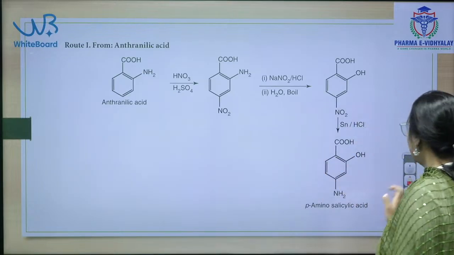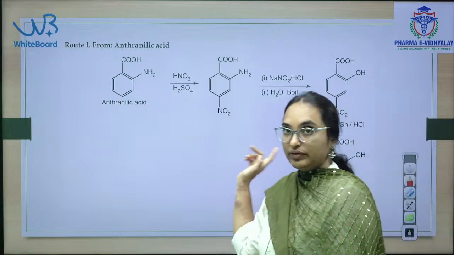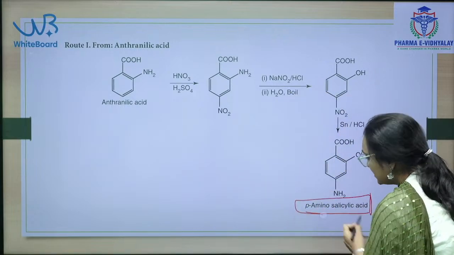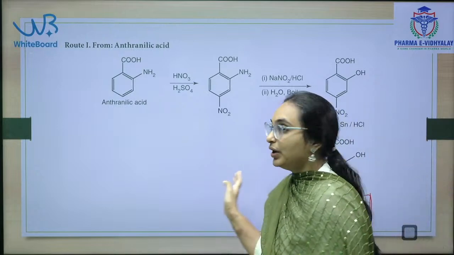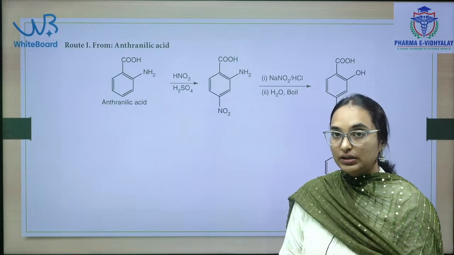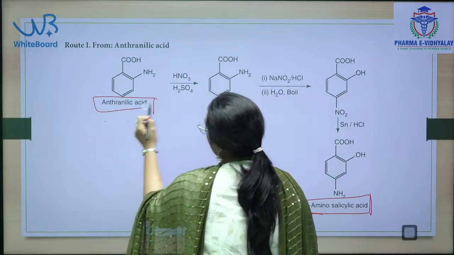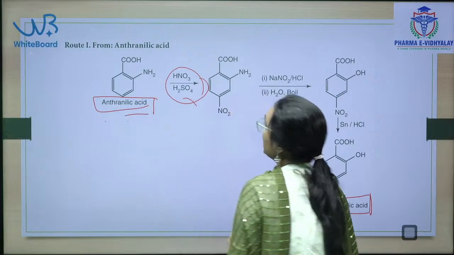This is a very well known synthesis, only one synthesis of para-amino salicylic acid I have included, other syntheses also are there. One important synthesis is nitration of anthranilic acid.